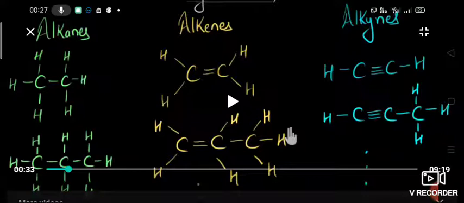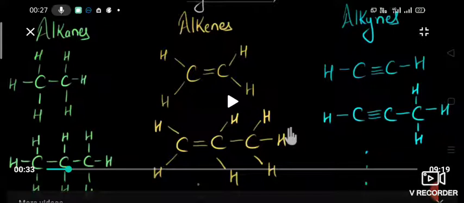Name the hydrocarbon with 2 carbon atoms in the alkane group. The answer is ethane. The first member, with 1 carbon atom, is methane. Next one is propane, C3H8.